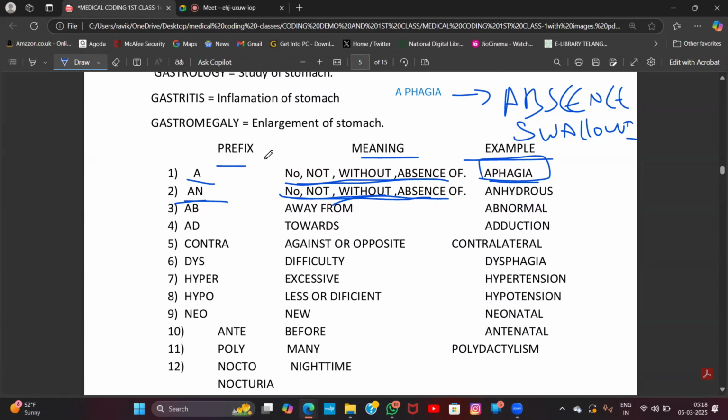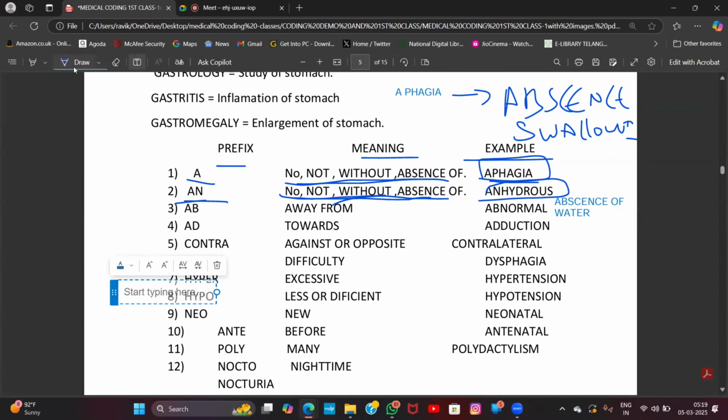An is nothing but no, not, without, absence of. Anhydrous. Hydro is nothing but water. Anhydrous is nothing but absence of water. The absence of water is called anhydrous.